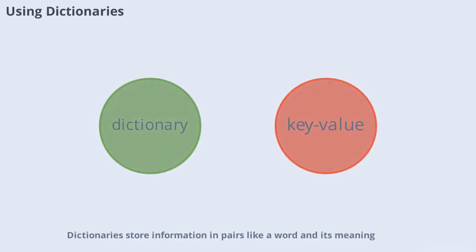Dictionaries store information in pairs, like a word and its meaning. In programming, a dictionary lets you link a key to a value. For example, name: Ali, age: 20. Dictionaries are great for looking up information quickly and organizing data in a clear way.